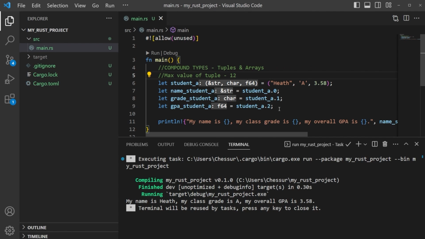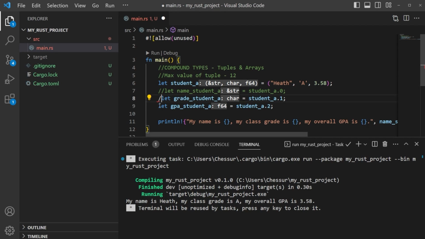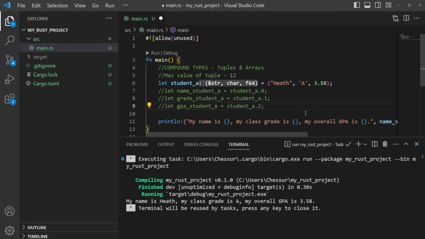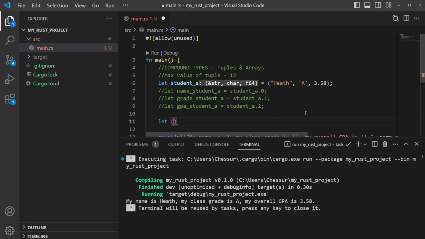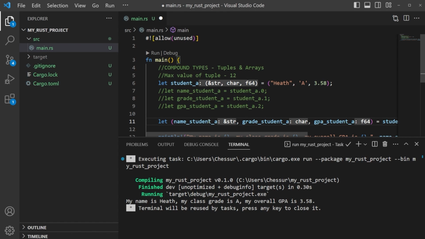One other way to group this is that we could declare three variables at the same time. Let's comment out these lines to show you perhaps an easier way of doing this. We could say let, and then name of student A, grade of student A, and GPA of student A, and we let that equal student A. That will store the values for us: name of student A is index 0, grade is index 1, and GPA is index 2.